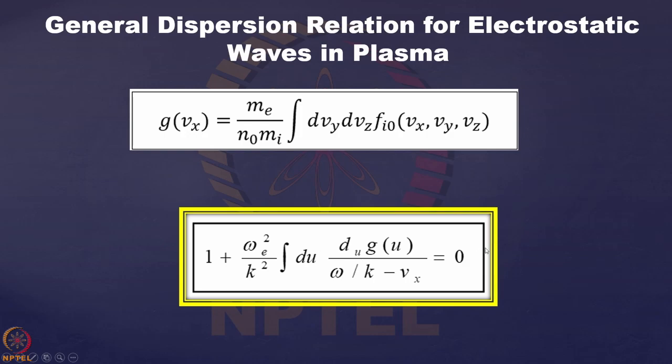Right now we are just getting this expression, and we really do not know exactly how it looks. To find that, we need to get into the nature of this GU and the kind of distribution function we are handling, that is Fi. What is the nature of that? Because GVx will depend on Fi, and on the form of Fi. Depending on that, this dispersion relation will reach a final form.